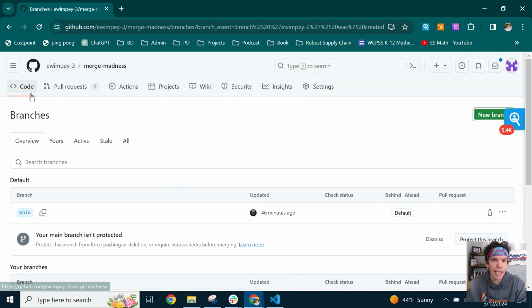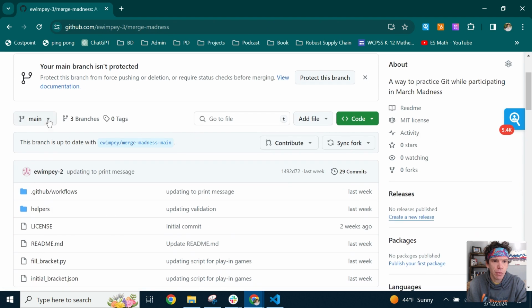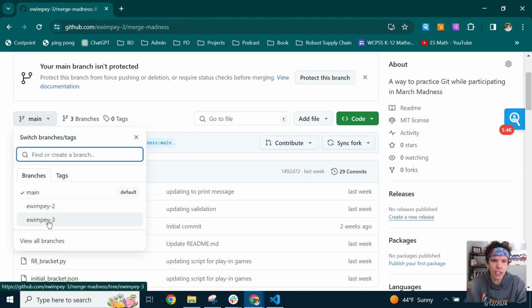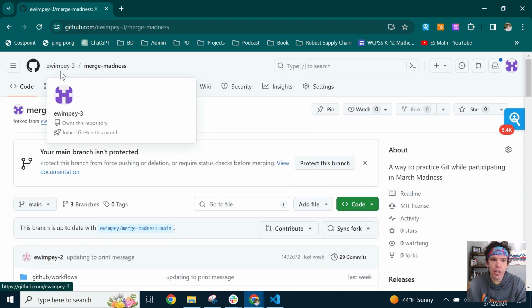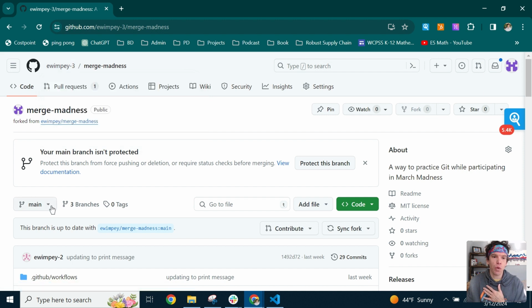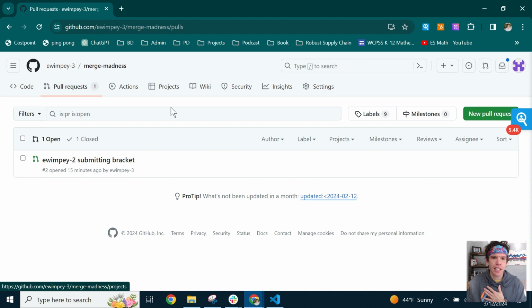Okay, perfect. Now if we go back to our code, we should be able to see our branch and the new one that we just created. But we want to keep everything in our branch that we're working with. So what we're going to do is a pull request, and this is an old one that didn't work so well.